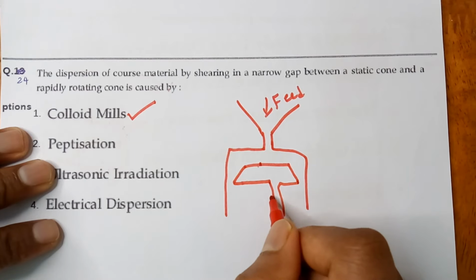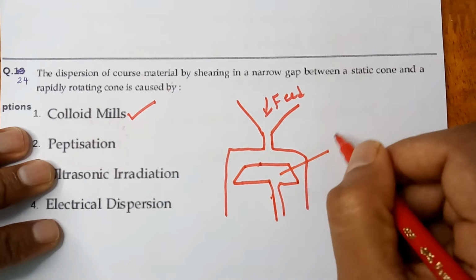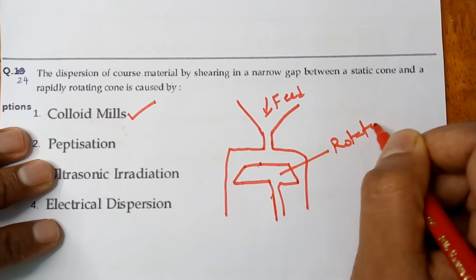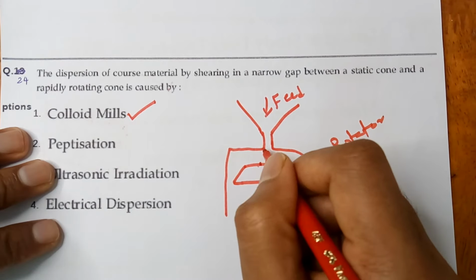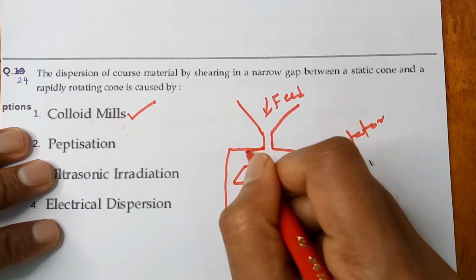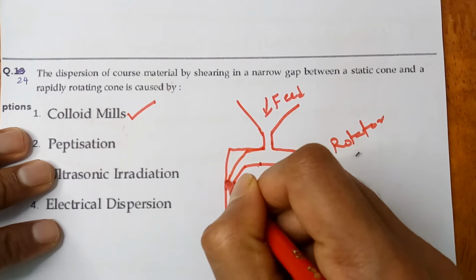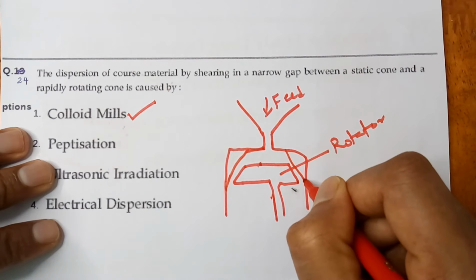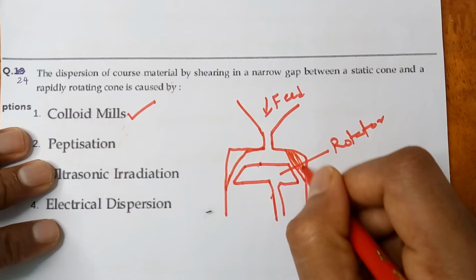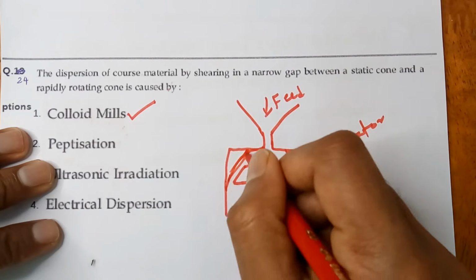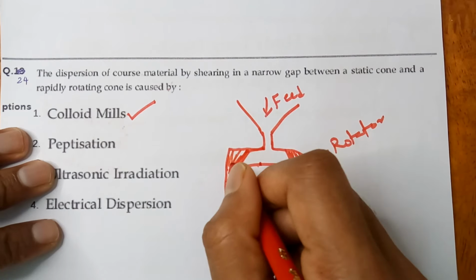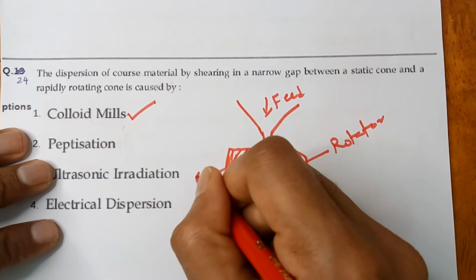This is the rotator, and this one is the stator.